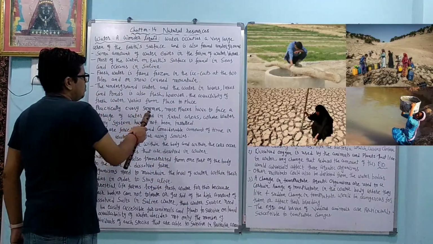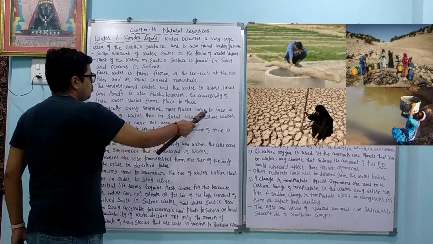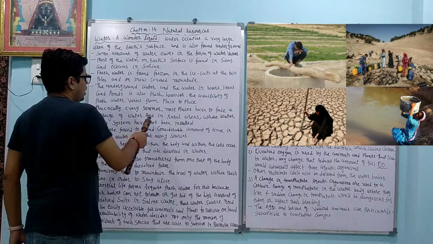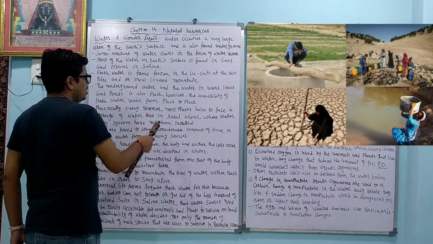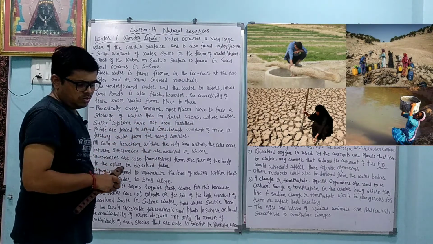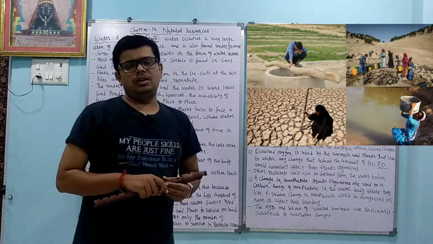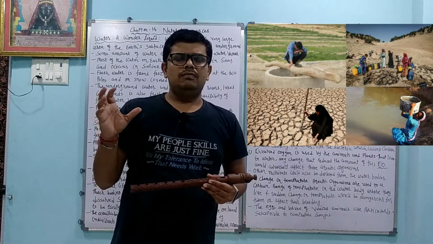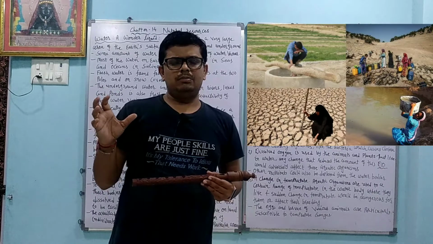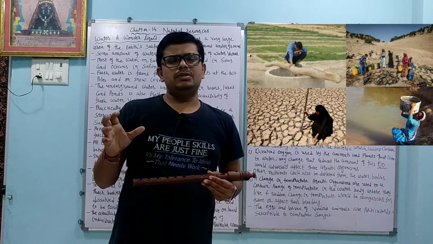Practically every summer most places have to face a shortage of water, especially in rural areas where water supply systems have not been installed. In India, and in most parts of the world, there is no facility for storing water, and because of that many people suffer from lack of water in the summer season.